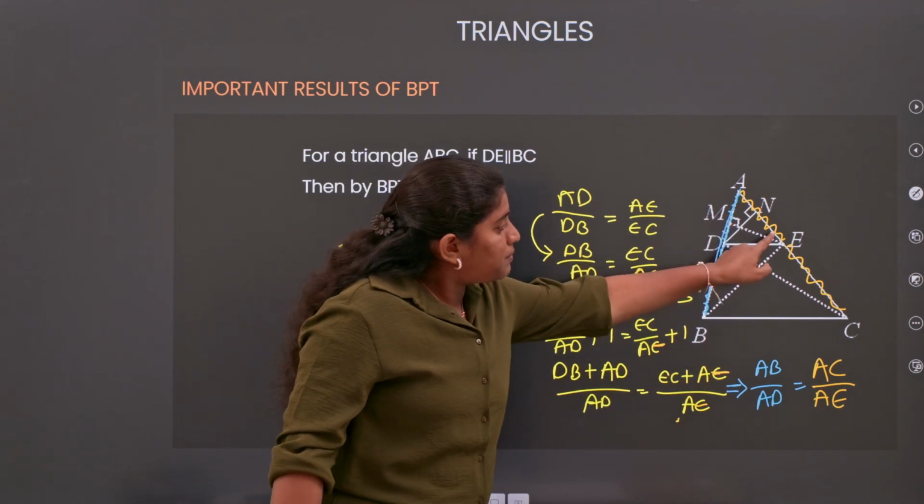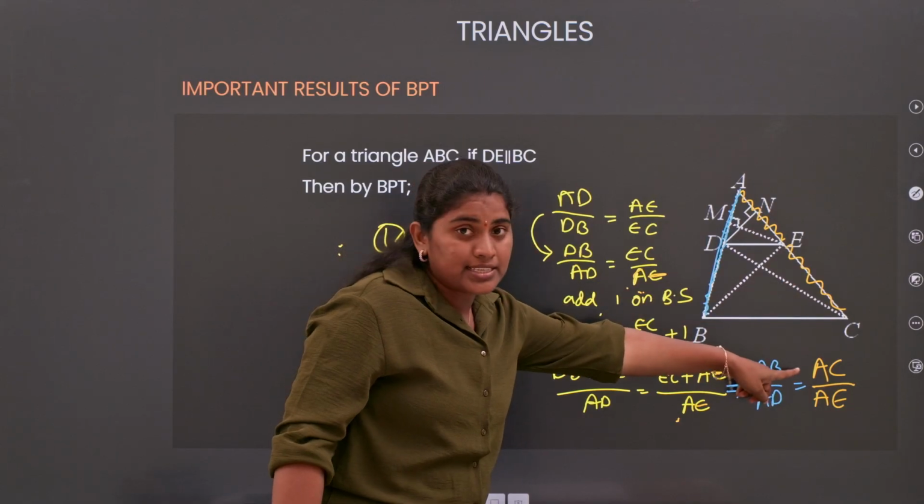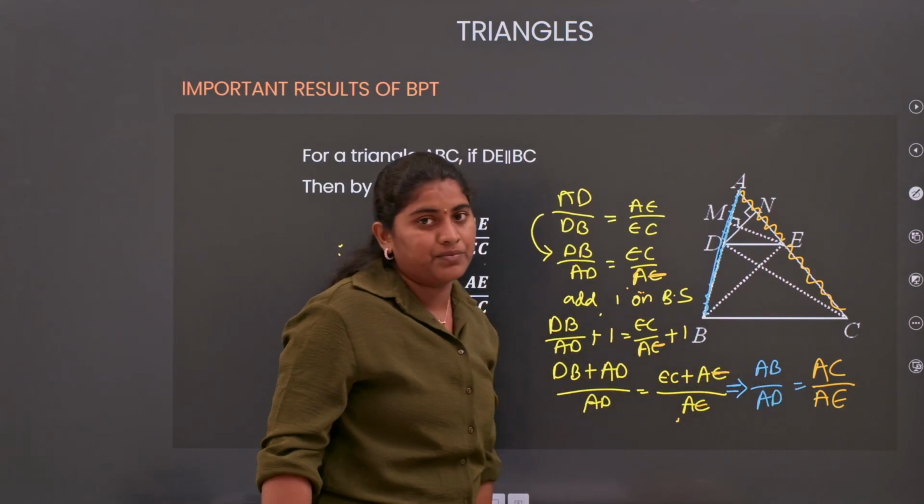Now EC plus AE will give you the complete AC. So AC by AE. Understood?